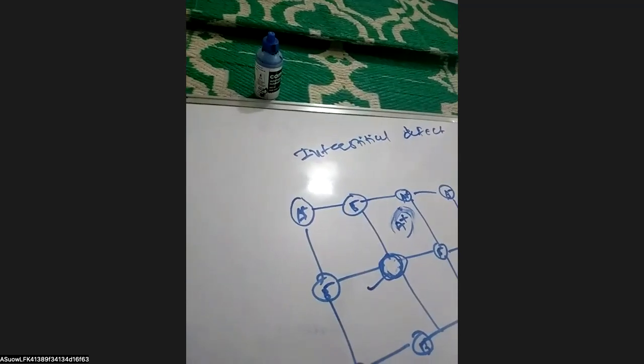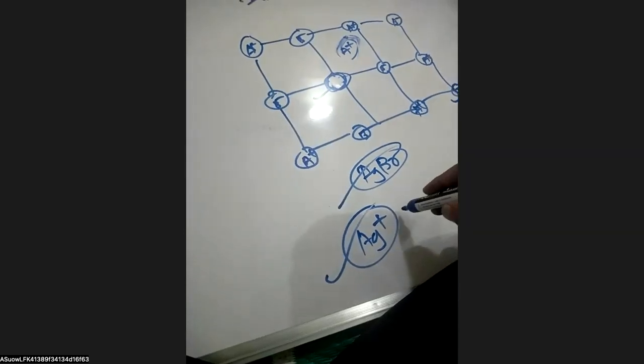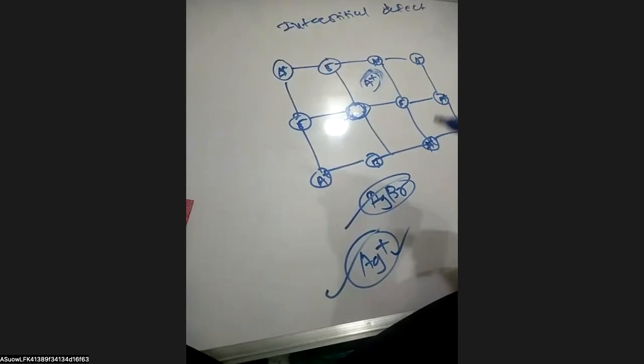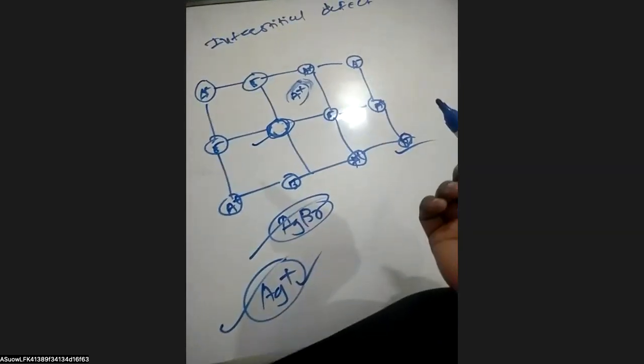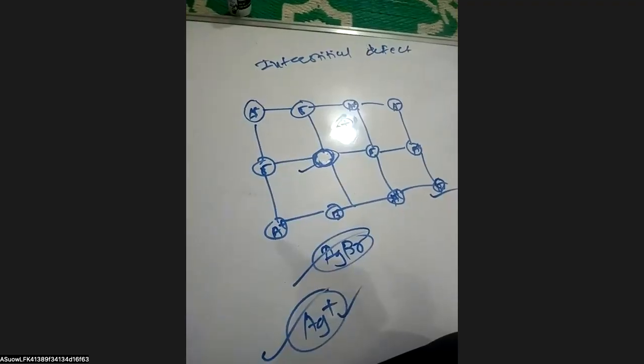What is metal excess defect? Here there are basically two conditions.